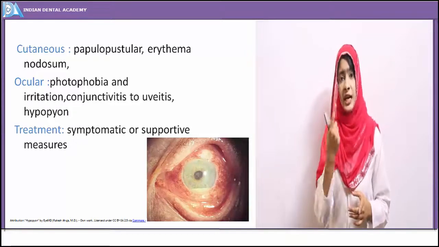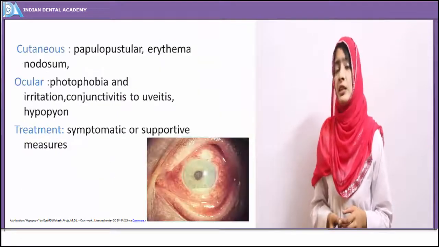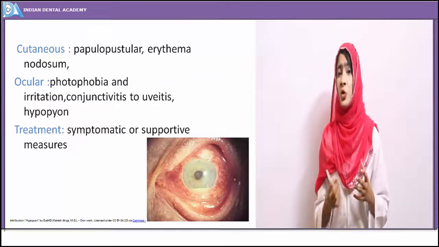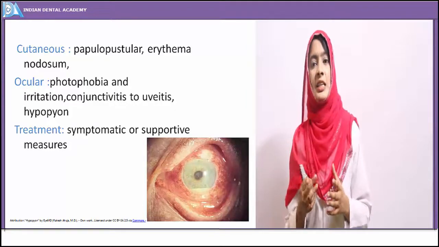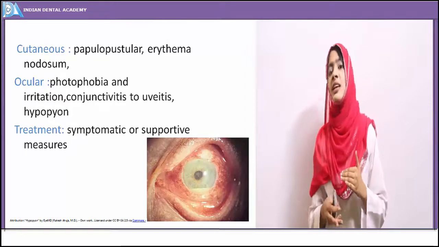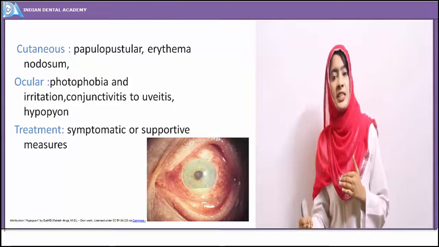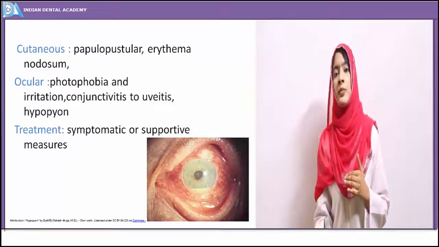Then when we see the ocular lesions, they initially begin with photophobia and irritation. There is sensitivity on exposure to light. Then it progresses to conjunctivitis, uveitis, and finally the hypopyon.